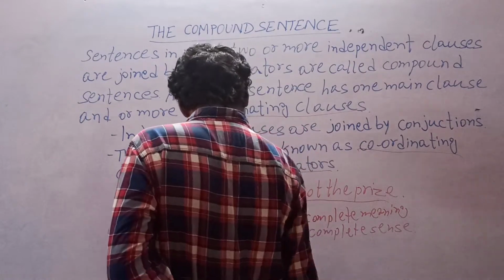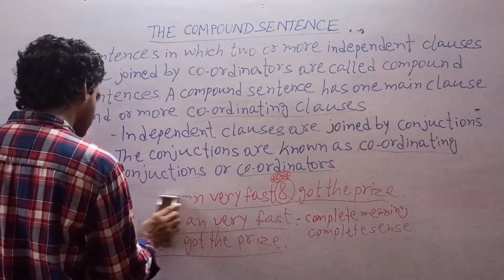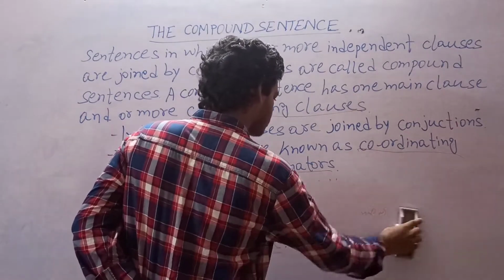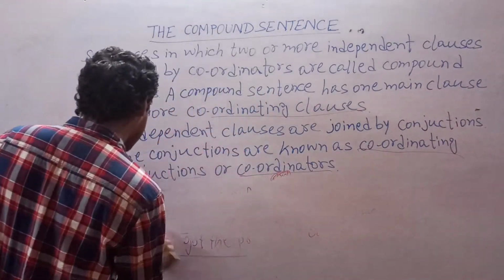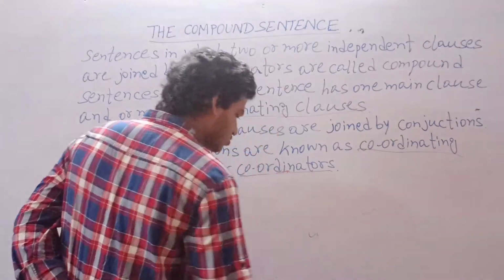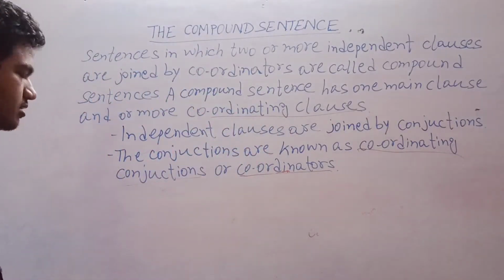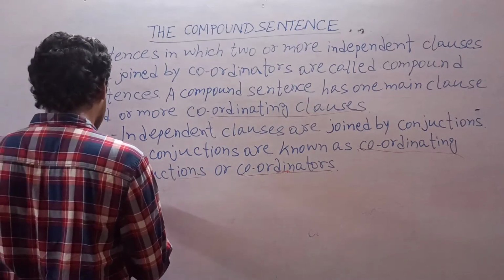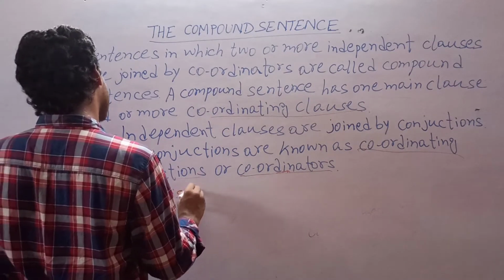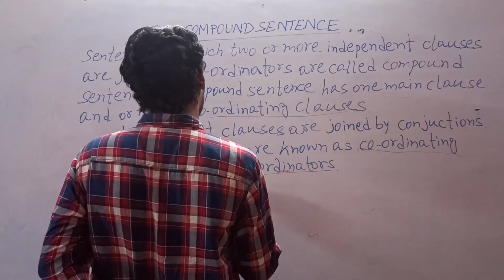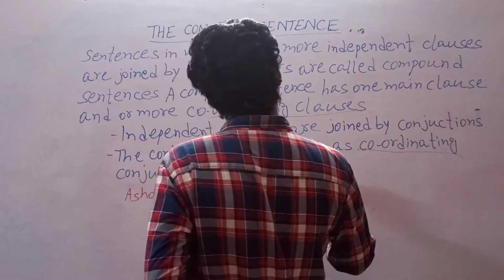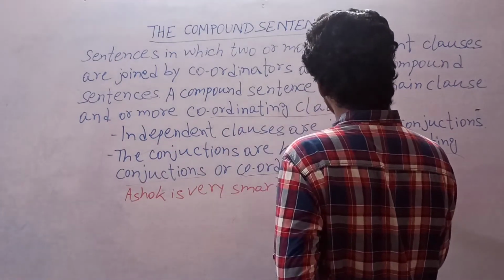Let us analyze another example. Ashok is very smart but not intelligent. Look at the example. Ashok is very smart but not intelligent.